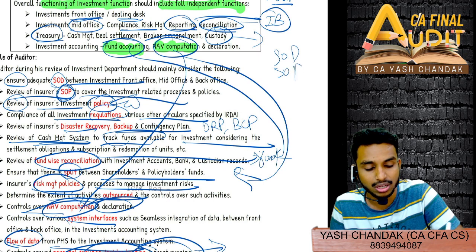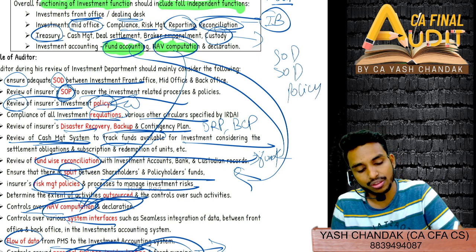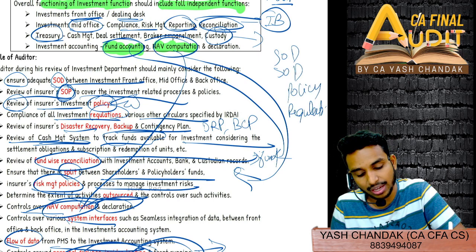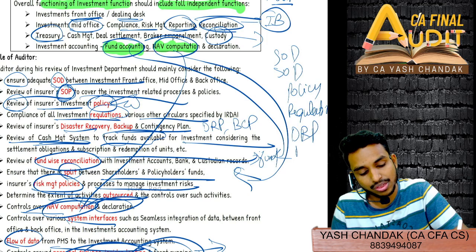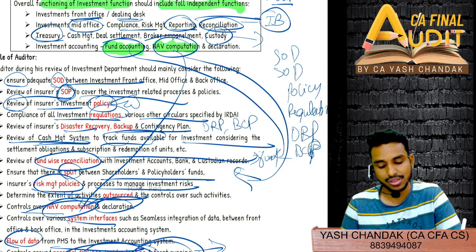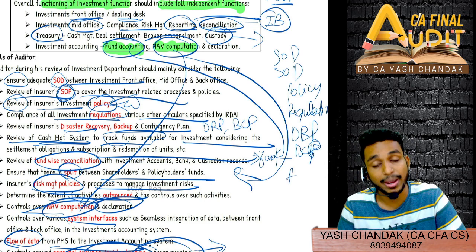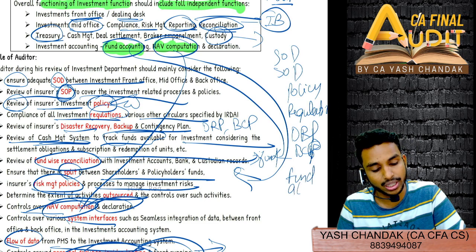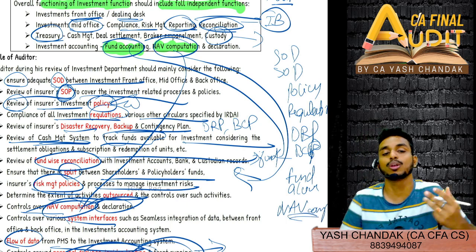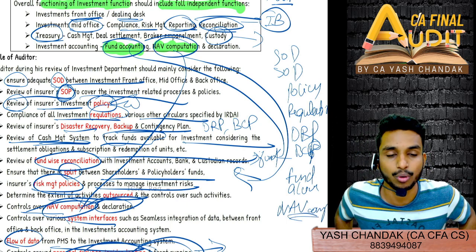SOD हो गया, SOP हो गया, policies देखोगे, right? Then policies के बाद regulations देखोगे if at all any regulation is covering up. Then DRP हो गया, BCP हो गया, DRP BCP. Then your NAV fund back office में I have told you, right? Fund accounting one job, NAV computation another, and that NAV computation. These all points you will be able to retain.